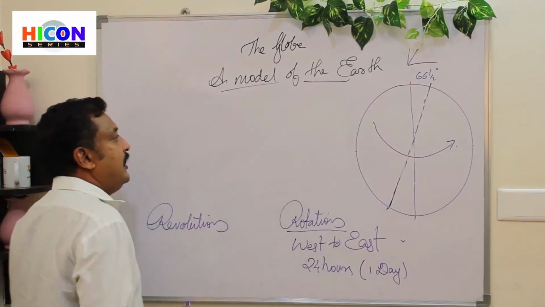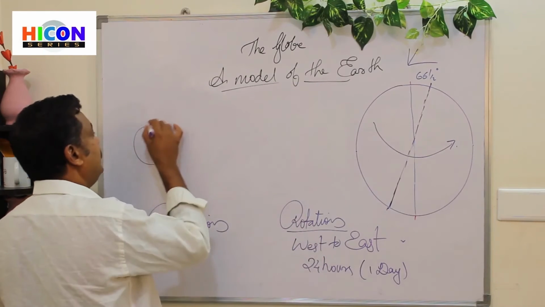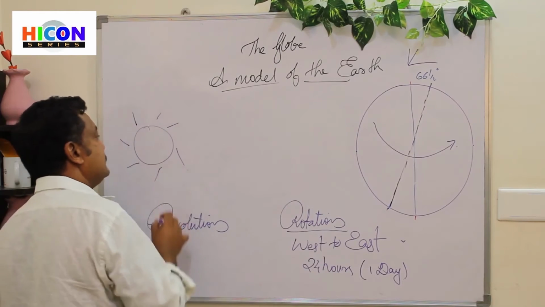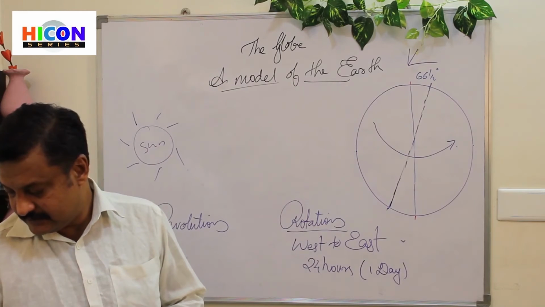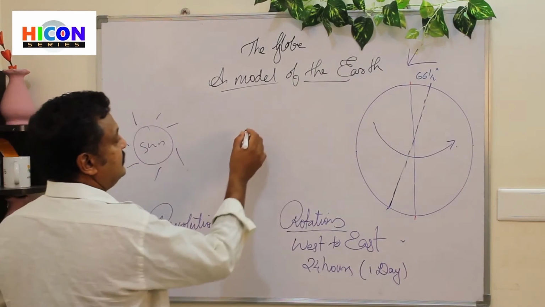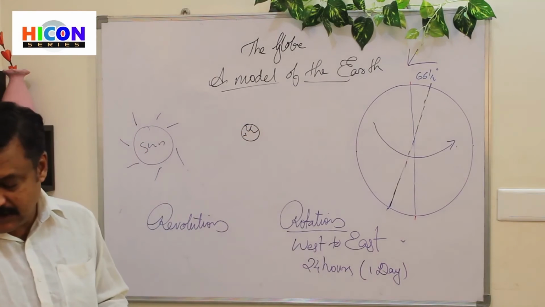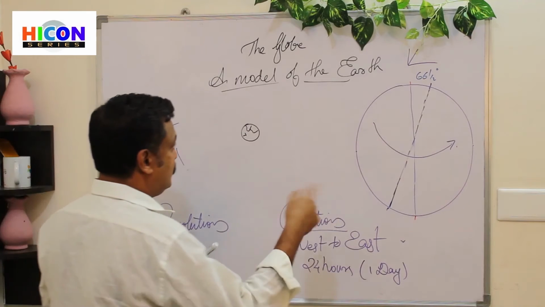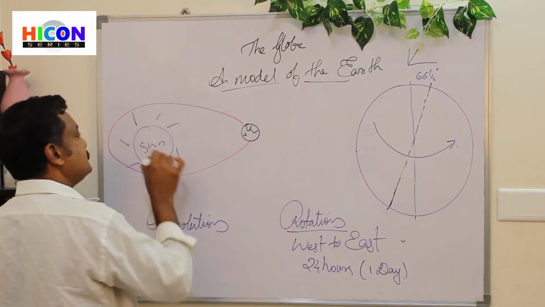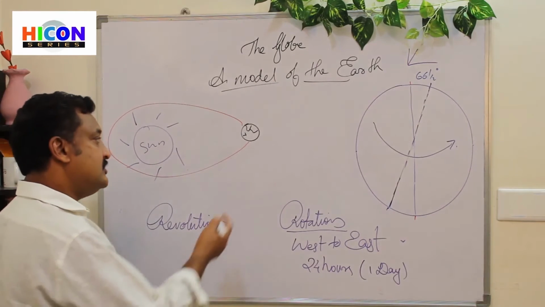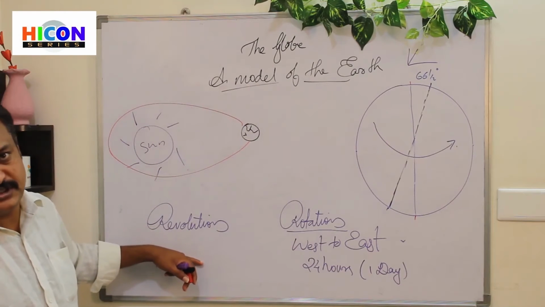Now, the second movement of the earth is called a revolution. As the earth rotates on its own axis, it has another movement around the sun also. Imagine this is the sun and this is the earth. As the earth rotates on its own axis, it moves around the sun also. This movement of the earth around the sun is called a revolution.